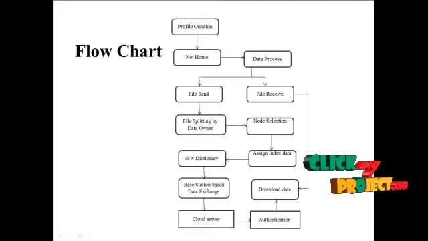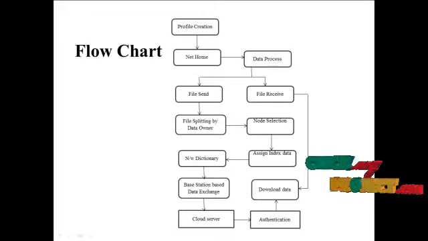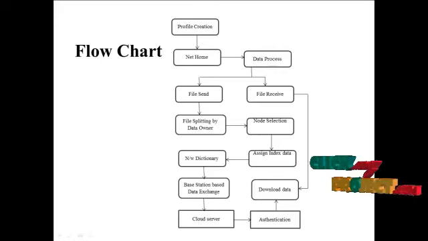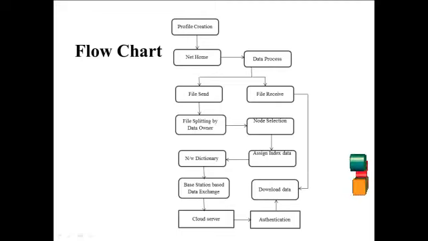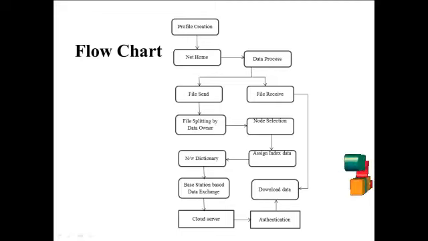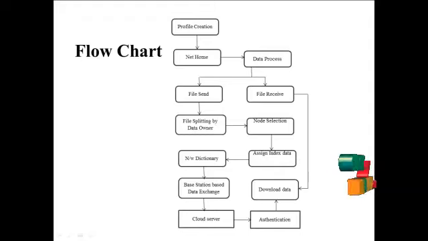The domain is cloud. The cloud means we can use our data anywhere, anytime in the world in the same environment. This is the concept of cloud, and using this cloud we will be storing and retrieving data. The first one is the profile creation. Profile creation means every user is assigned a username and password. When the user comes to the cloud, they enter the username and password. If both match, they go to the next page.